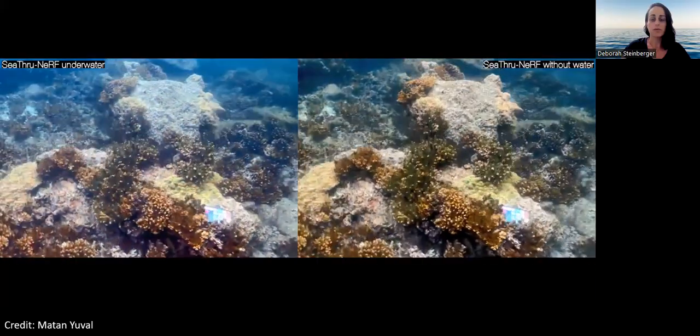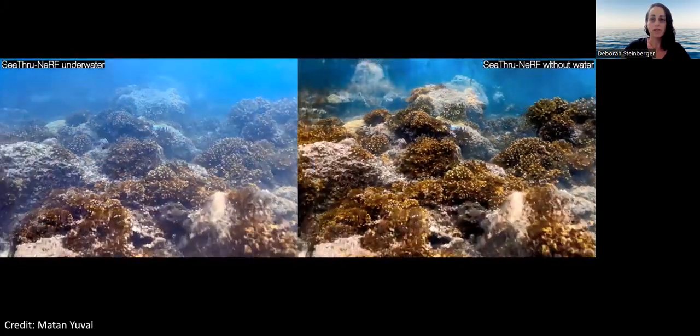Here is another example of image restoration by removing the medium, this time from Panama.